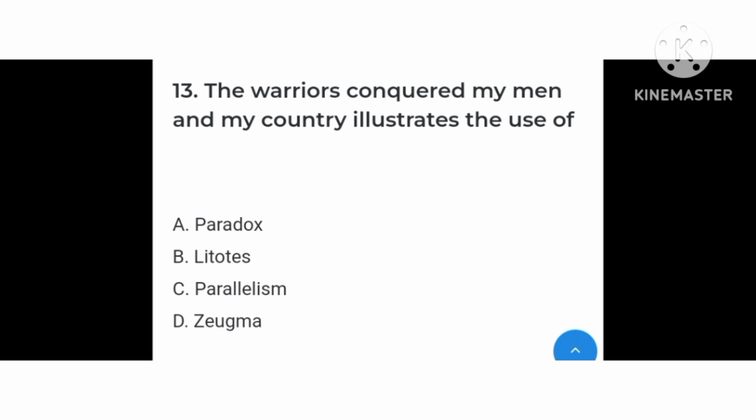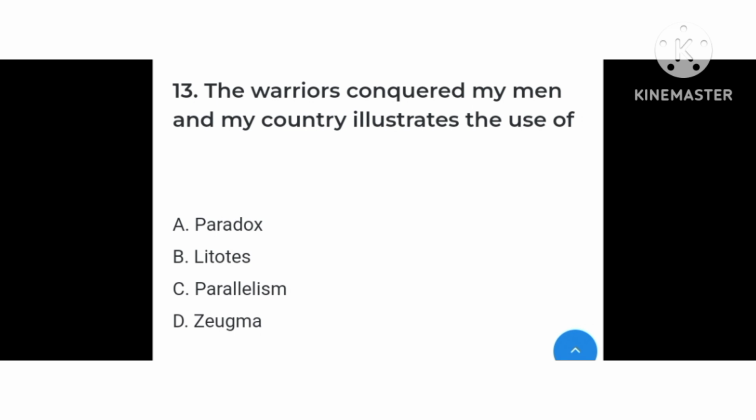Option D, zeugma. A paradox is a figure of speech which at first sight seems to be completely untrue and contradictory. But when it is examined closely, it is seen to be very true. A good example is, the teacher is he who does not teach. Another good example is, I must be cruel in order to be kind. I have explained the use of litotes in a previous episode.